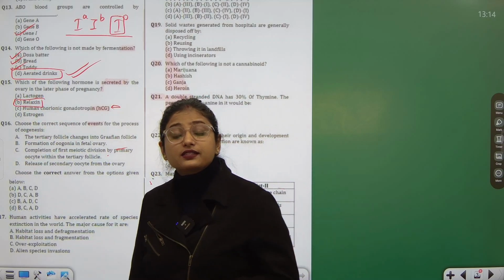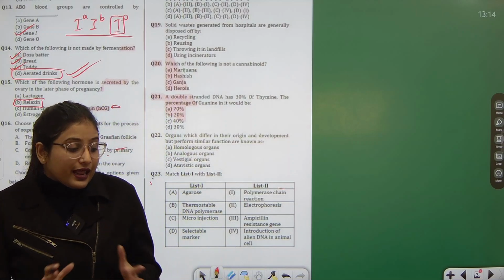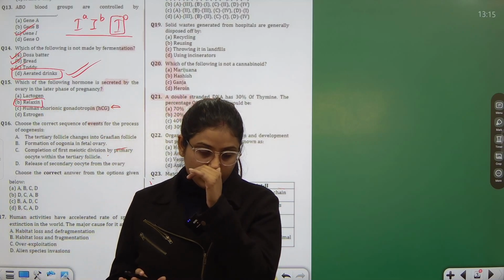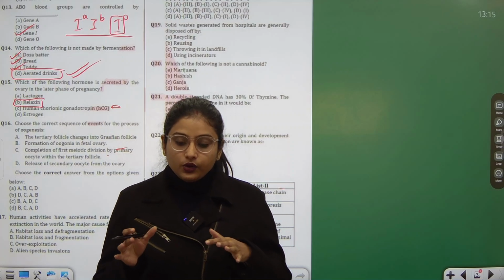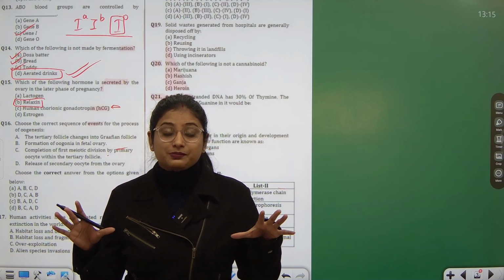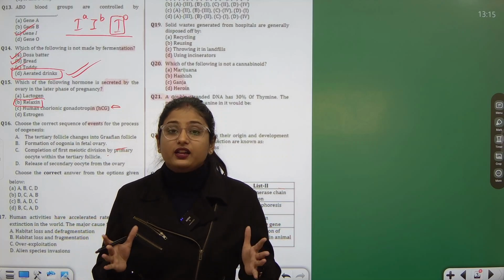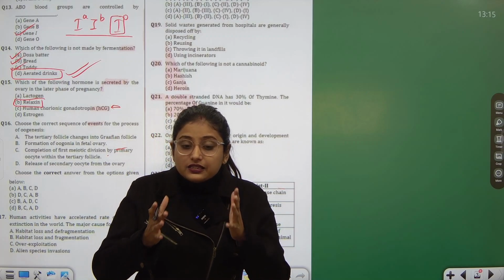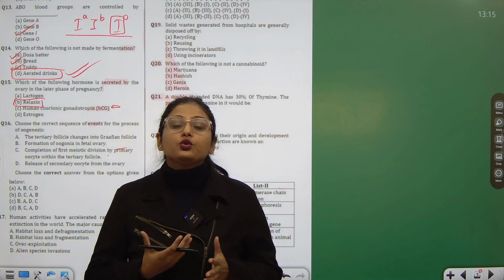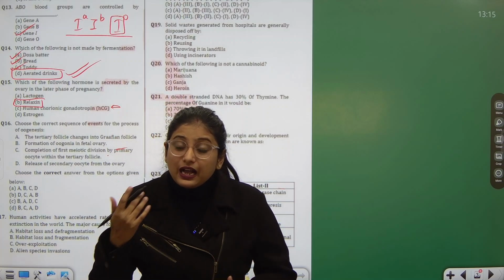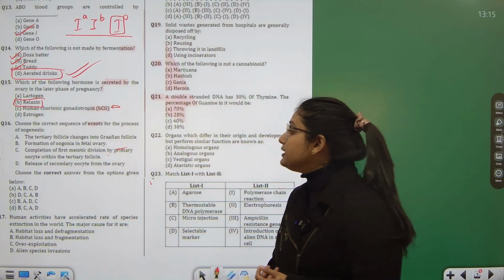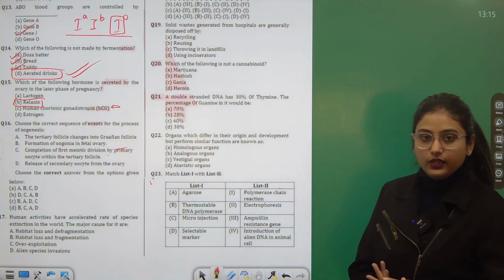What does this relaxin do? This relaxin relaxes the female body. How? It will relax the uterus muscles, relax the cervical muscle, relax the vaginal muscles, so that it creates a space for the baby to come out easily. So that is how this relaxin is released in the last phases of the pregnancy.